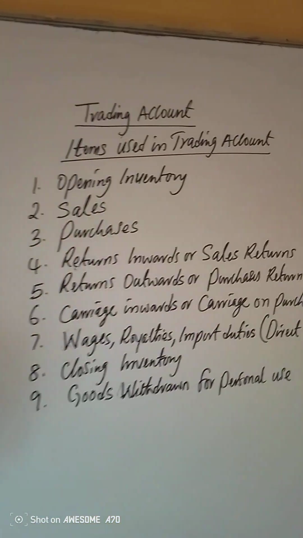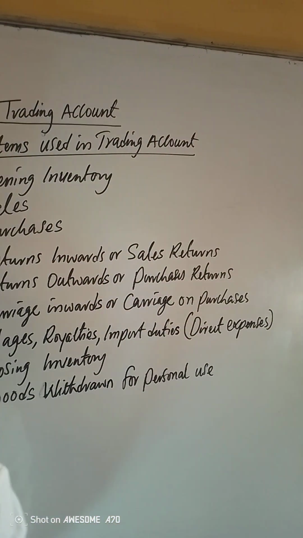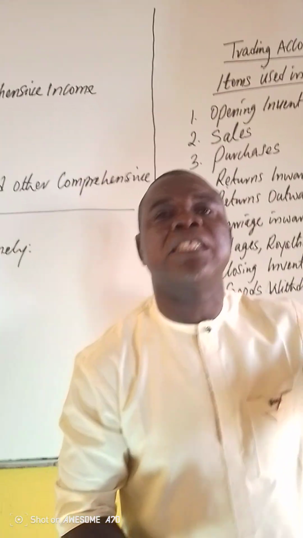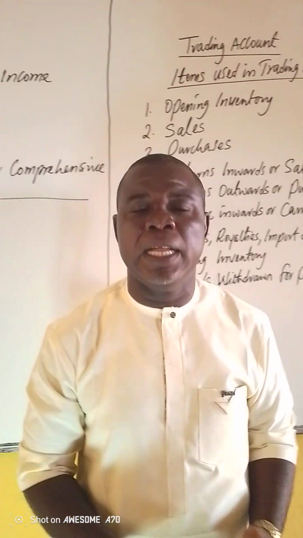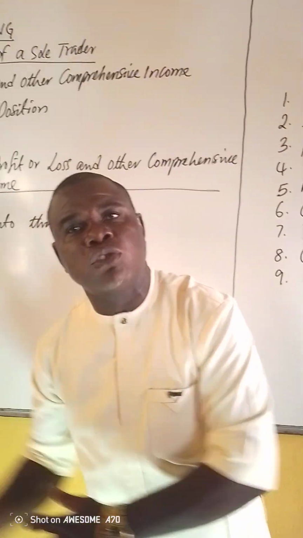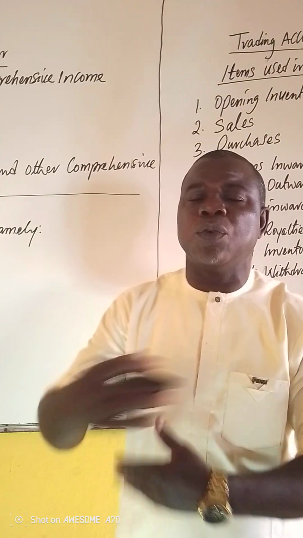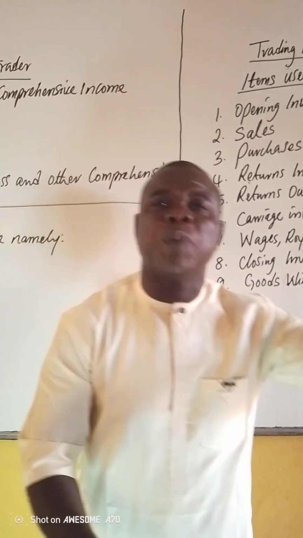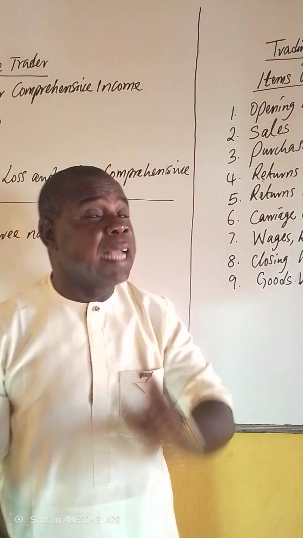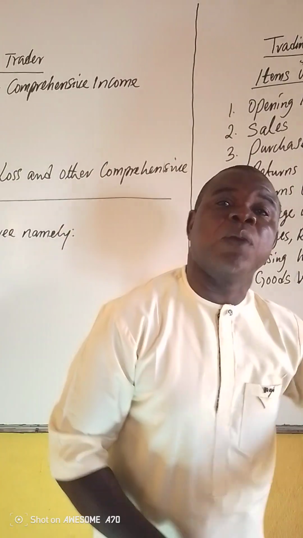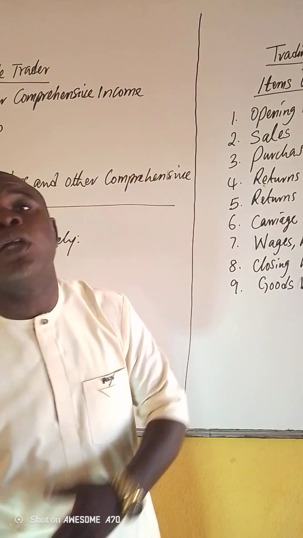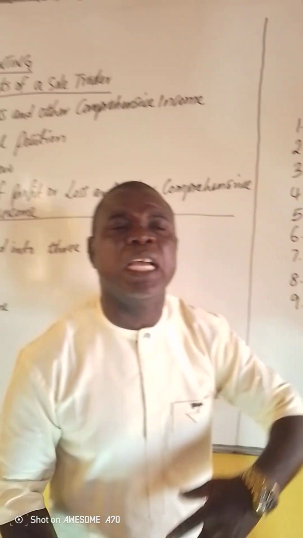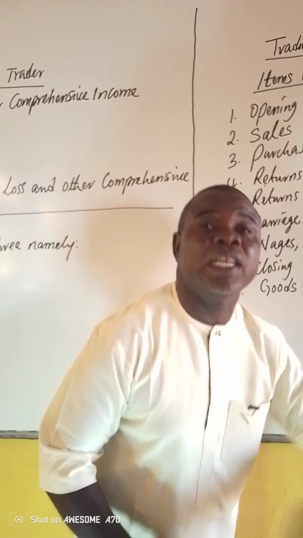Next one, what is called return outward or purchases return. Return outward or purchases return refer to goods that have been purchased by the business from suppliers or anywhere they get the goods, and the goods are being returned back to the suppliers due to any reason like being overcharged or damaged or not according to specification or not according to the order. In that case, if the goods are taken to the supplier and the supplier takes them back, then they become what is called return outward. The other name is purchases return. Purchases mean goods purchased. If they are returned back, you can call them return outward.